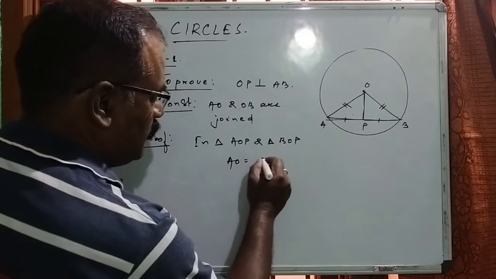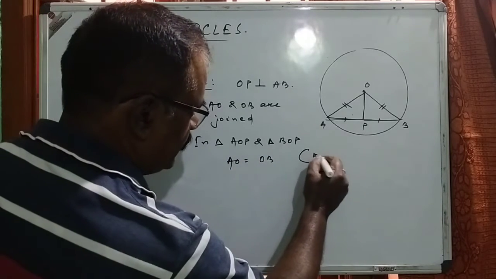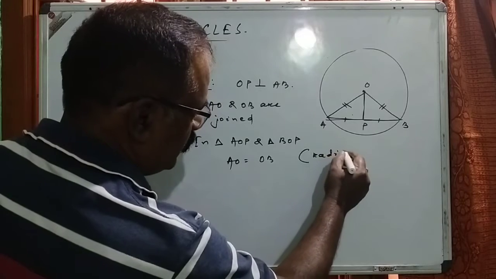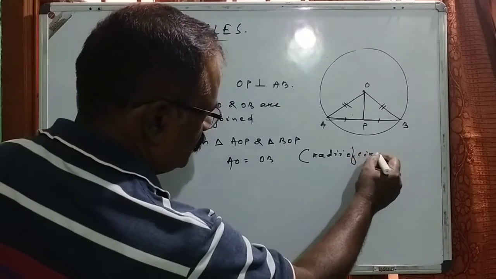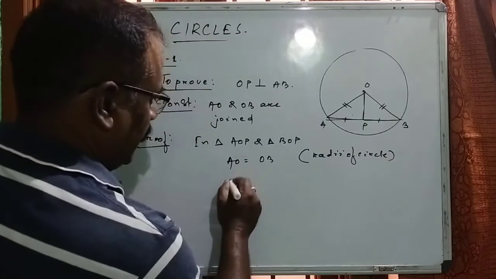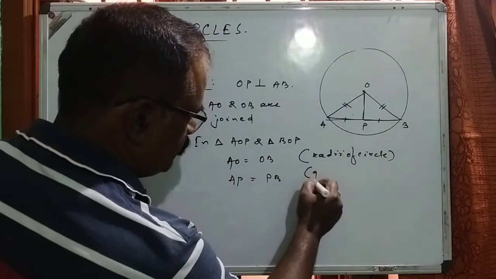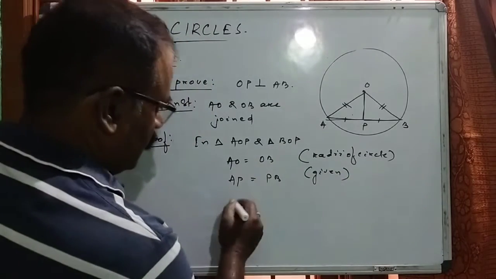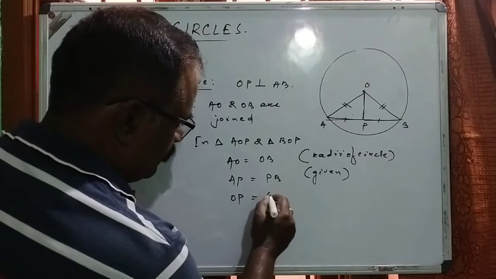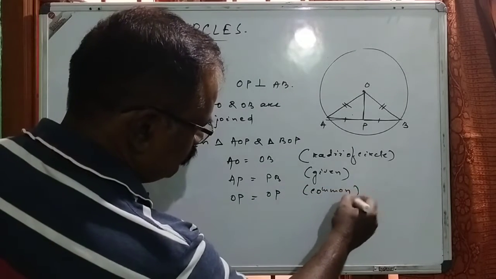AO is equal to OB. The reason has to be mentioned here also: the radii of the circle. And AP is equal to PB, which is given in the theorem statement. And OP is equal to OP, which is the common side.